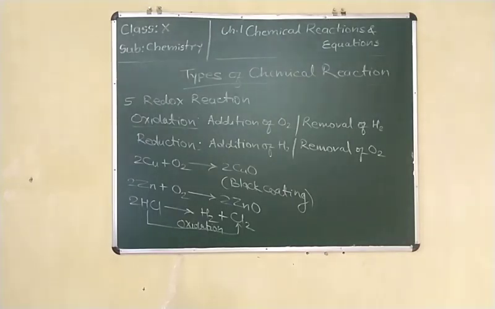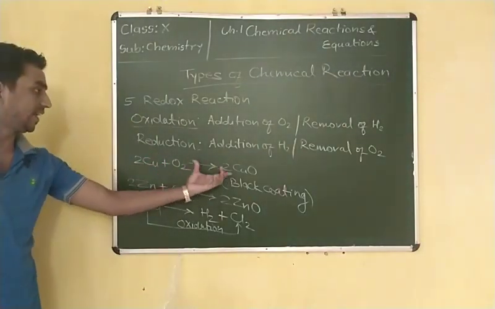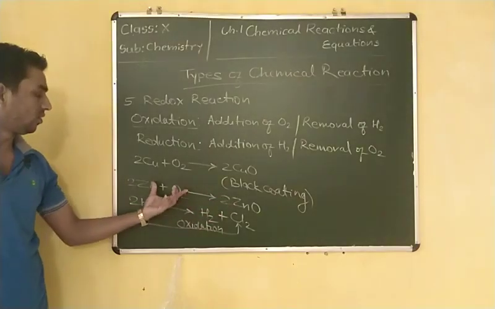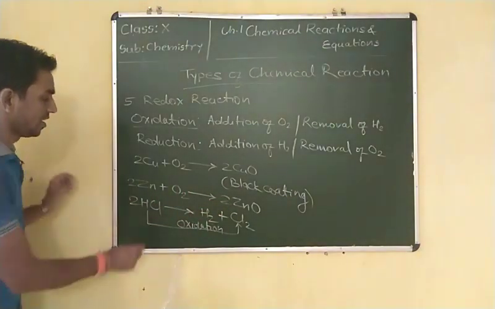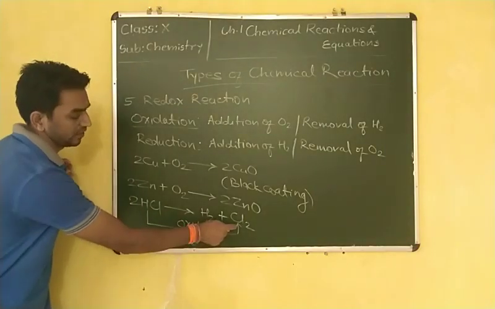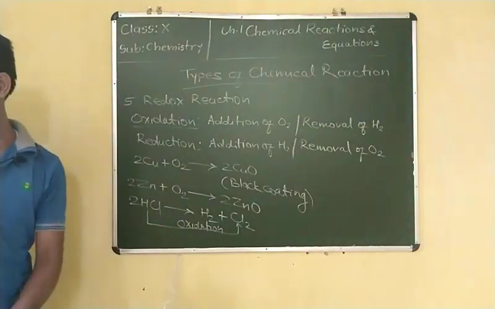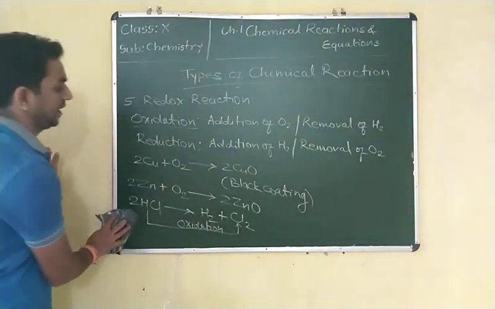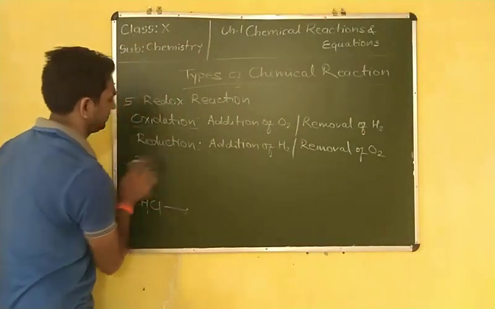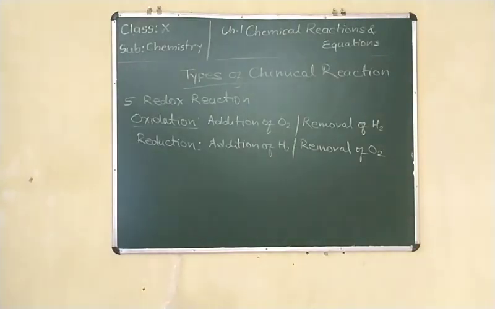Next reaction, that is removal of oxygen. I think you have got oxidation: either oxygen is added in any reaction, or hydrogen is removed in any reaction. Here hydrogen is removed from HCl and Cl2 is forming, so it is also known as oxidation. Next, examples of reduction.